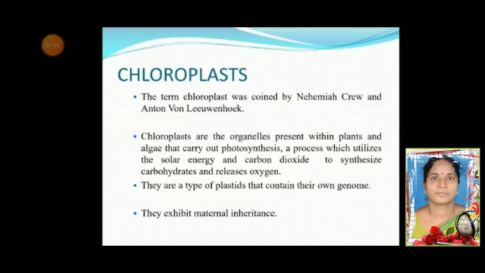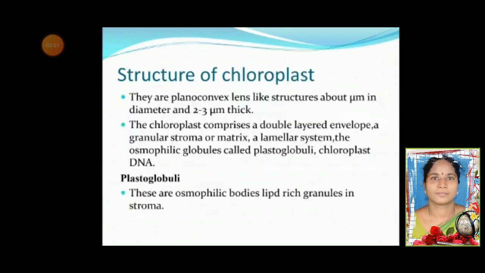Coming to the next subcellular organelle, chloroplast. It was coined by Nehemiah Grew and Anton van Leeuwenhoek. Chloroplasts are the organelles present within plants and algae that carry out photosynthesis, a process that utilizes solar energy and carbon dioxide to synthesize carbohydrates and releases oxygen. They are a type of plastids that contain their own genome and also exhibit maternal inheritance.